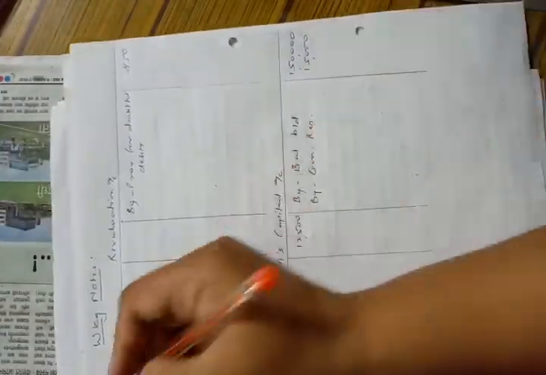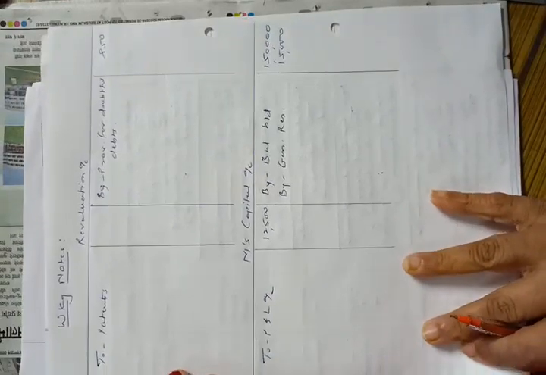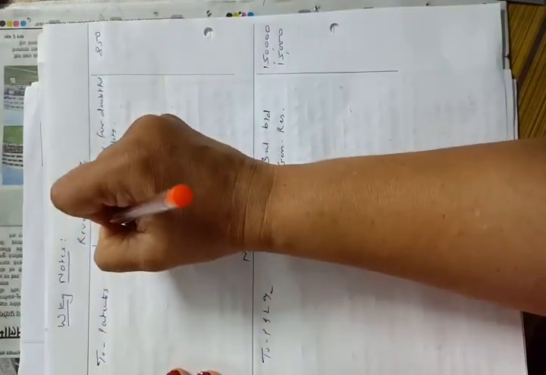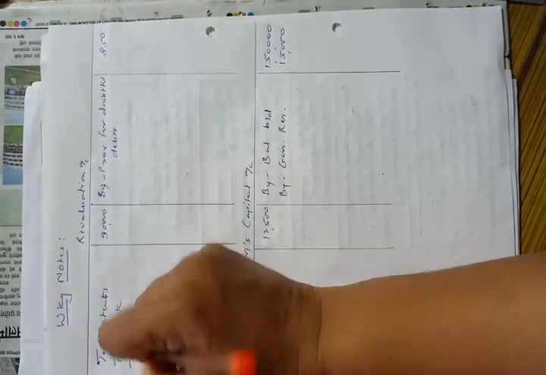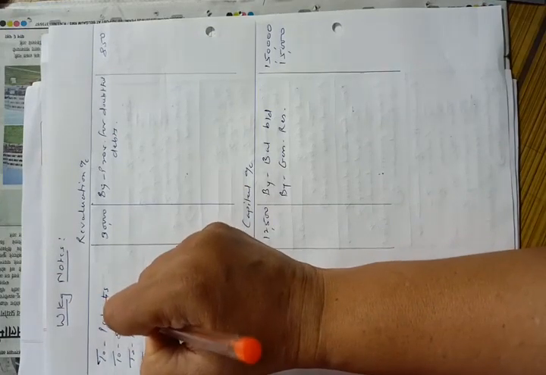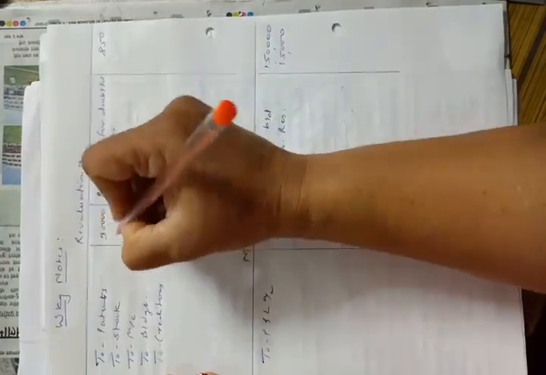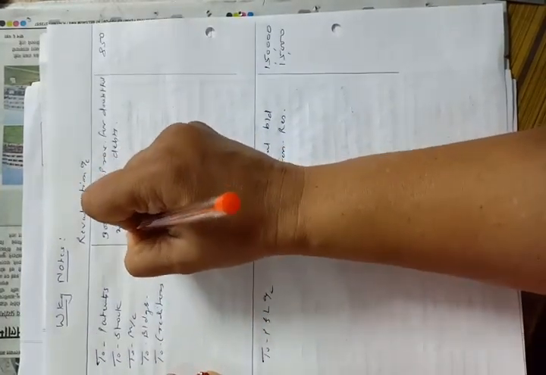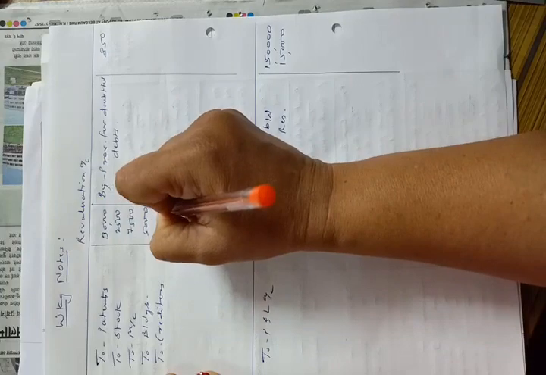Debit side of revaluation account, to patents 30,000, to stock, to machinery, to building, to creditors, amounts 2,500, 7,500, 5,000 and 10,000 respectively. Okay, so now the next adjustment and the next entry.